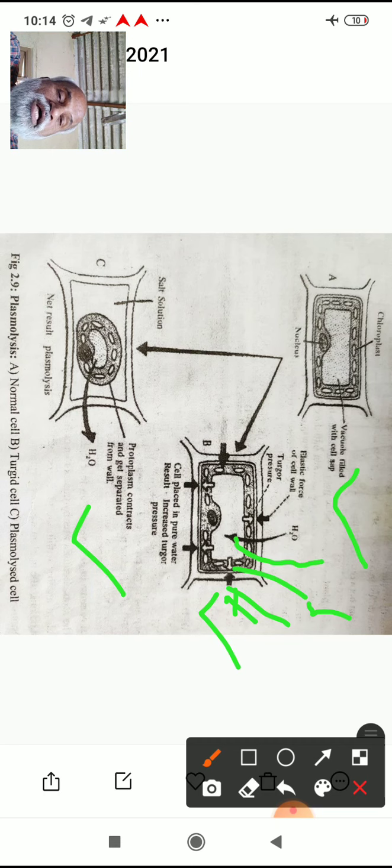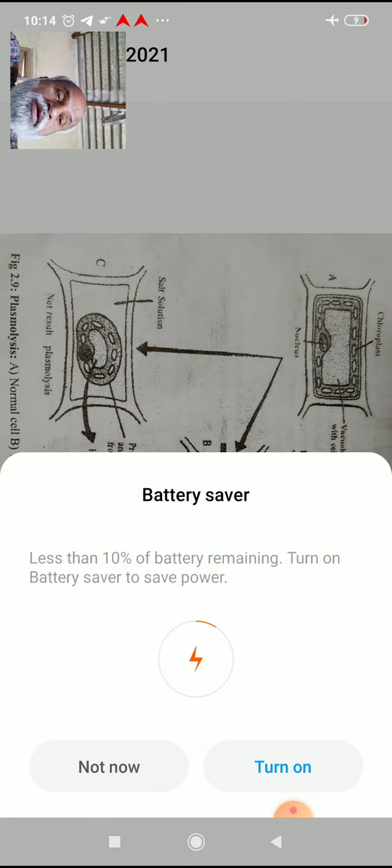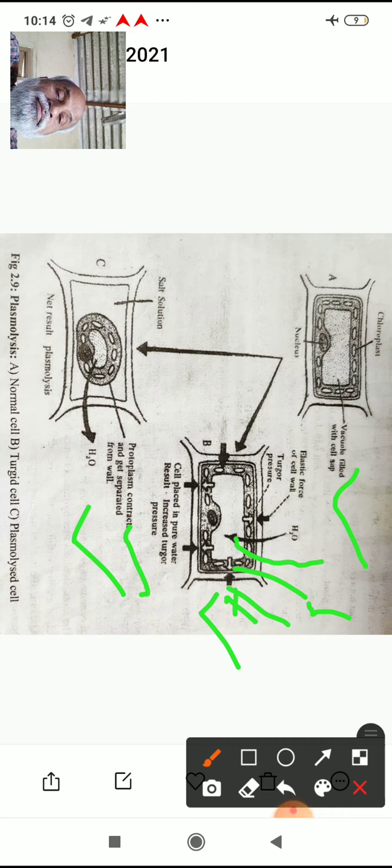The third cell, C, represents the plasmolyzed cell. Here the plasmolyzed protoplasm is at the center, and this happens due to the outward movement of water from the protoplasm. So try to draw these figures and try to understand the principle behind them and the terms I have told you, like plasmolysis, deplasmolysis, incipient plasmolysis.